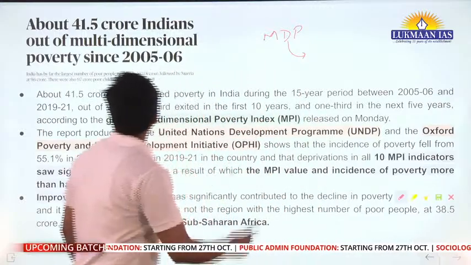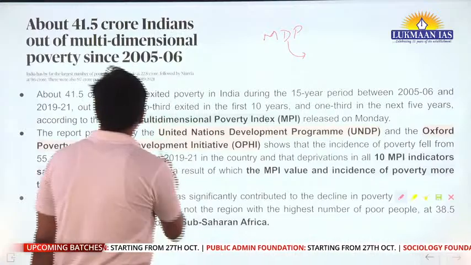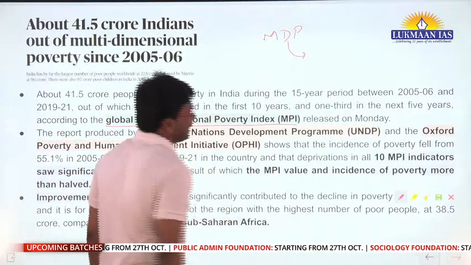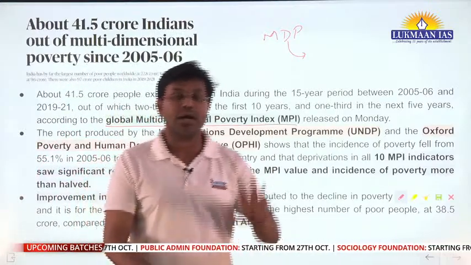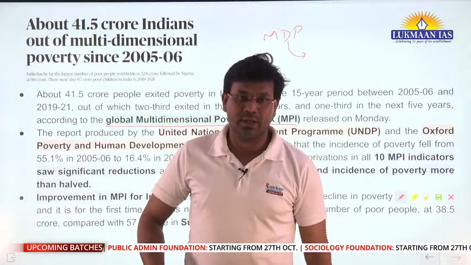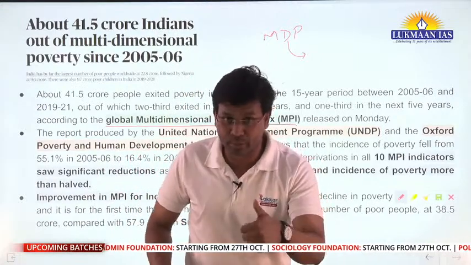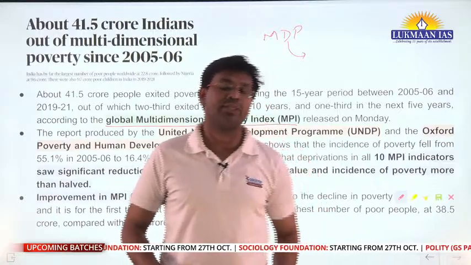If we talk about the global multidimensional poverty index, this index takes into account 10 different parameters for calculating the multidimensional poverty status of different countries across the world.